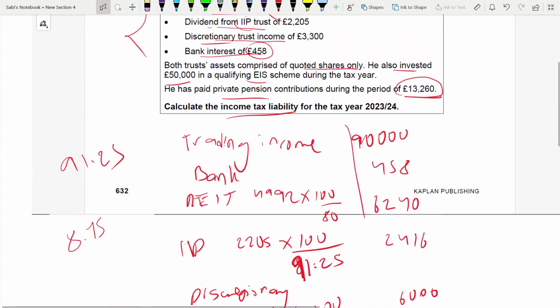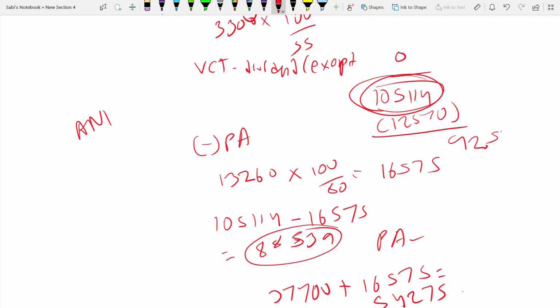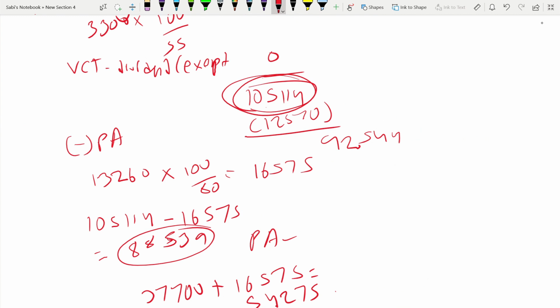So here personal allowance would be 12,570. After this, taxable income is 92,544. Please do it for yourself and check: are you getting the correct answer or not? Taxable income, TI. On this, you have to pay tax now. So now, let us do the tax.